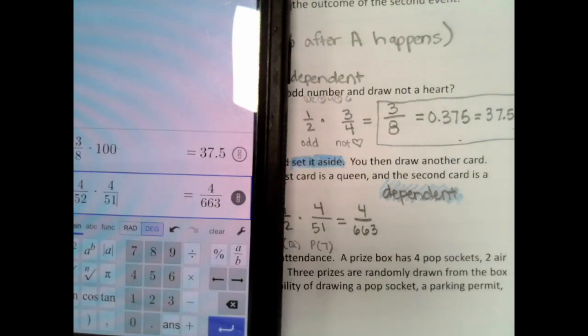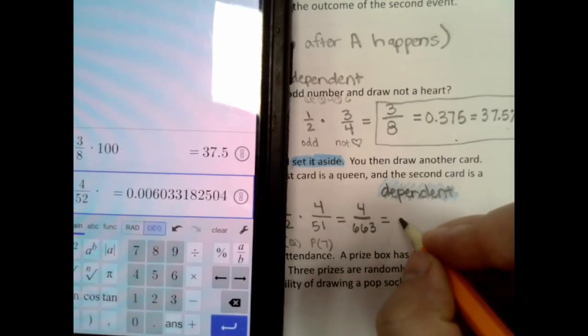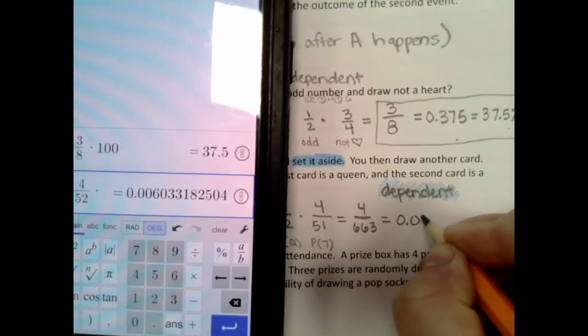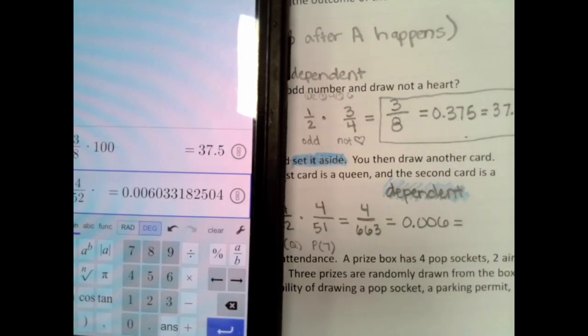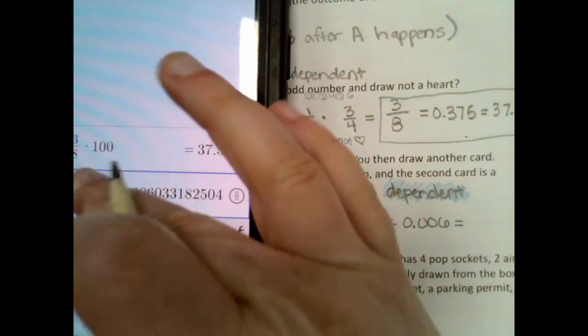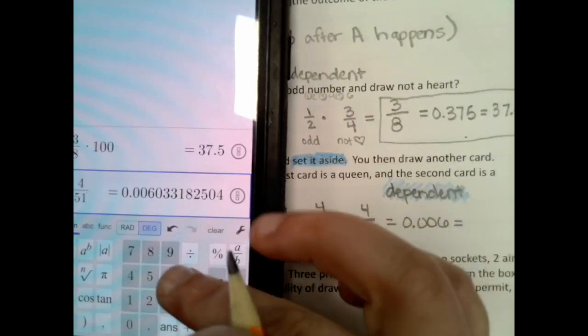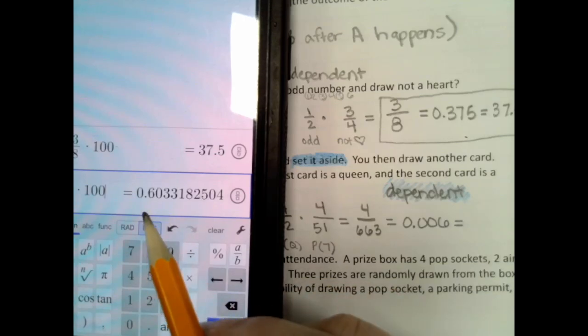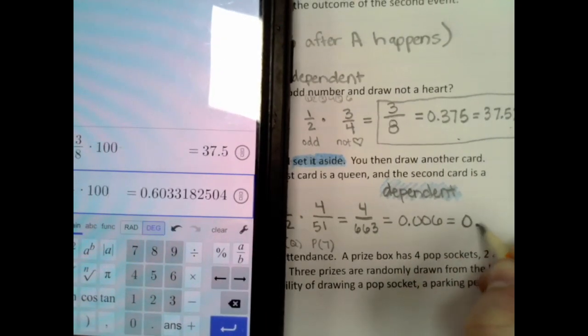So 4 out of 663, which then as a decimal is 0.006. Which times 100, if we need to, is actually 0.6%. So less than 1% chance.